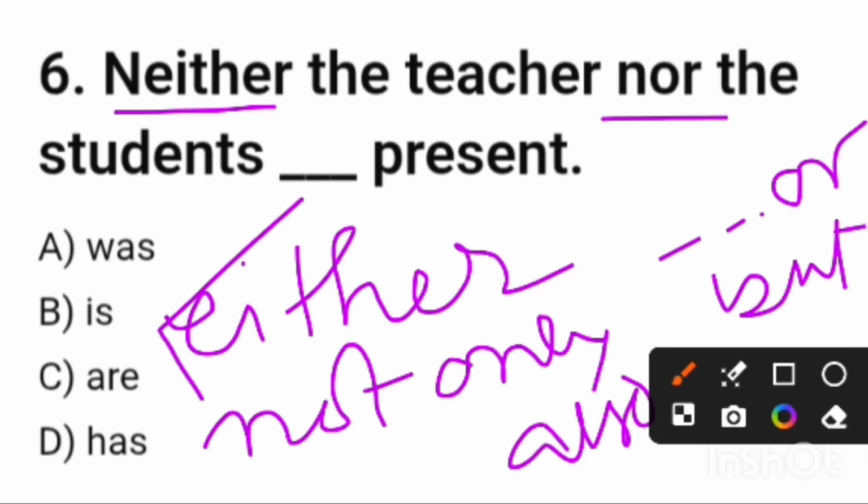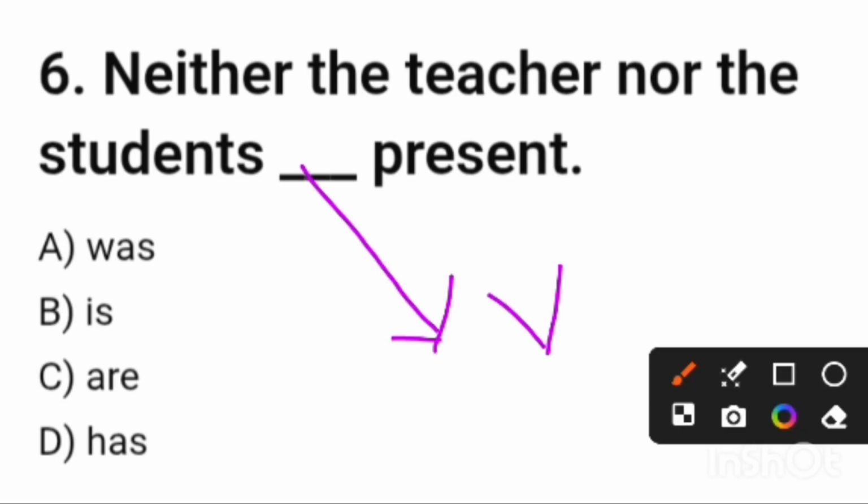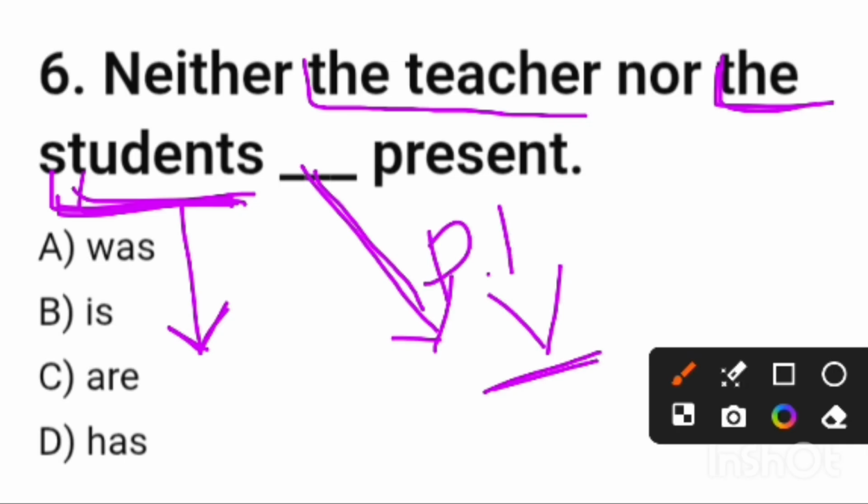It's correct. But in case of agreement, friends, for these correlative conjunctions, we have to see which part is important. Here you can see noun phrases are there. One is the teacher, another one is the students. Here we have to place the verb, and for agreement we have to choose that particular subject or noun which is very close to the verb. So here the students is the closest to the verb. So for agreement, the students is important. As it is plural, we have to choose the plural verb.